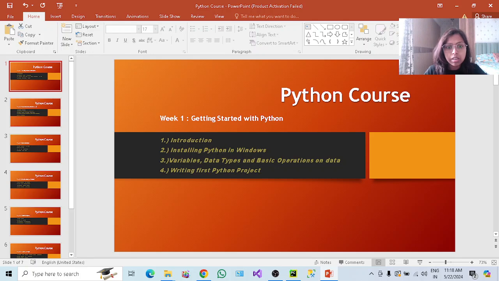So the very first is week one, where we are going to cover what Python is, basically how we can install it, and what the basic concepts are, like what variables are, what data is, how we can store the data in variables, what the naming conventions of variables are, and how we can declare them. And what are the basic operations that we are going to perform on the variables. Then we will write a very simple Python project so that you will get familiar with it.